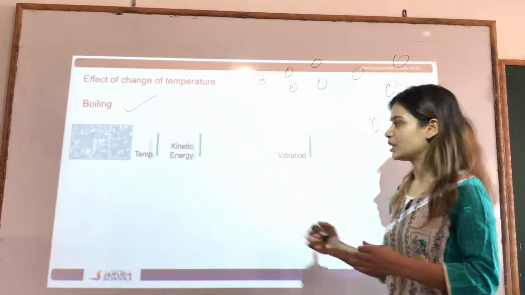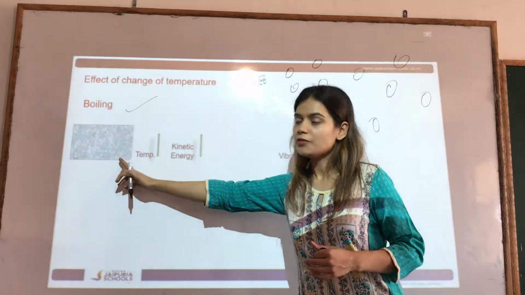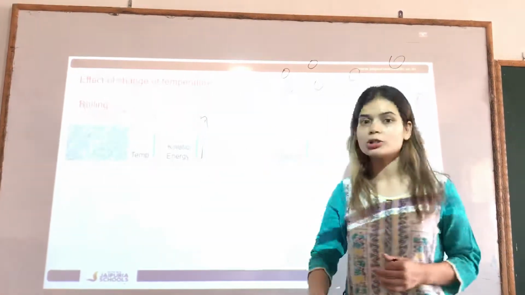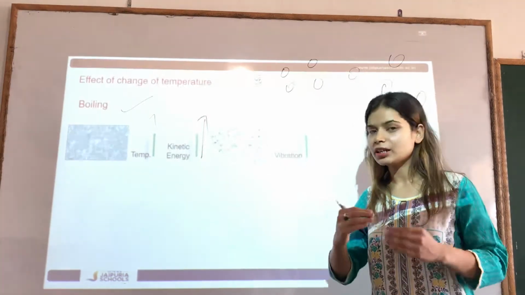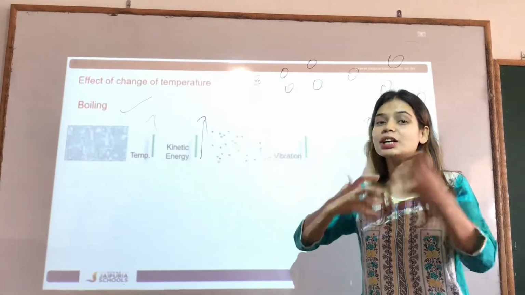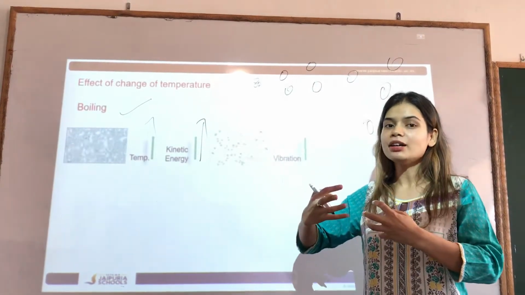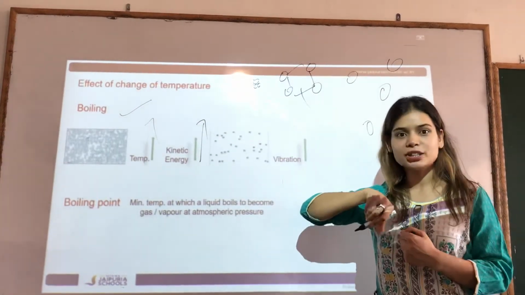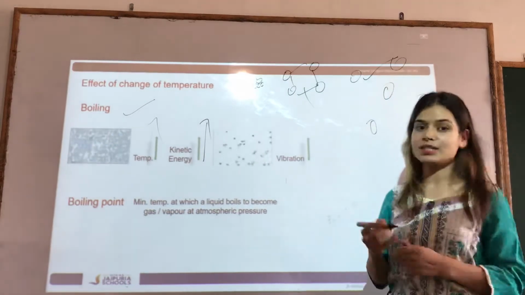When we boil the water, we increase the temperature, and when we increase the temperature, their kinetic energy also increases. When their kinetic energy increases, they start vibrating, and when they vibrate, they break the force between them and convert into gases. Now how?